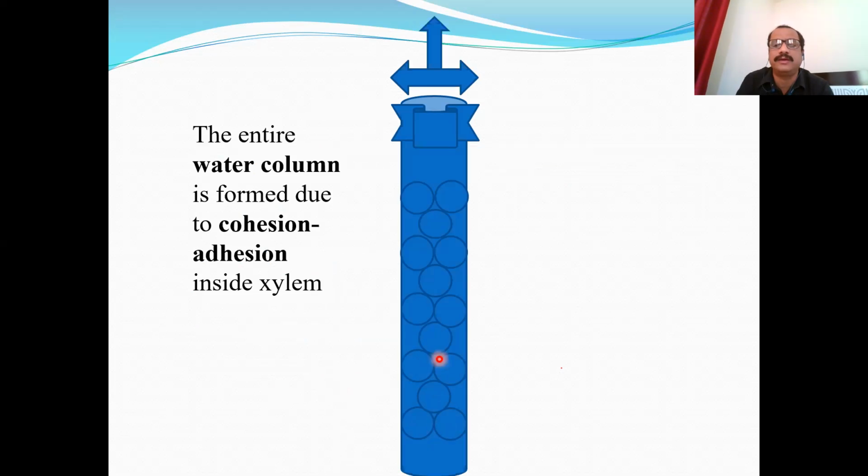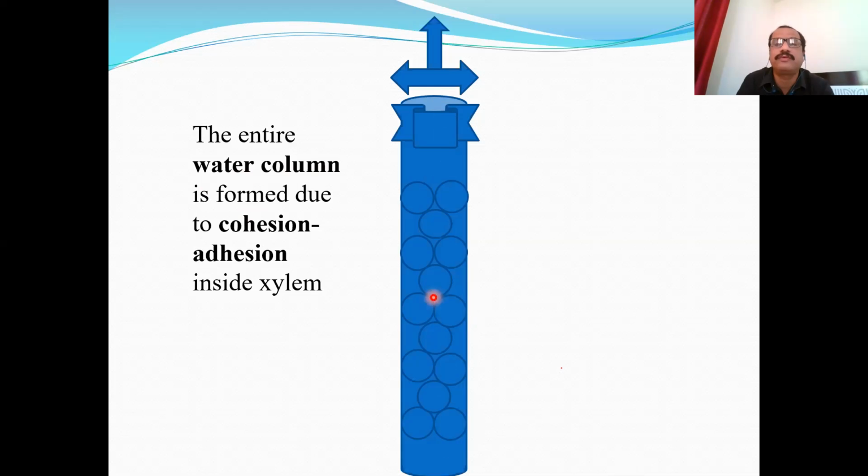They stick together and move together due to cohesion, and they are also attached to the inner walls of the lignified xylem vessels due to adhesion. So due to the force of cohesion and the force of adhesion, there is a continuous column of water inside the xylem vessels, from the xylem of leaves to the xylem of root through the xylem of stem. This is the xylem of leaf, this is the xylem of stem, and this is the xylem of root.